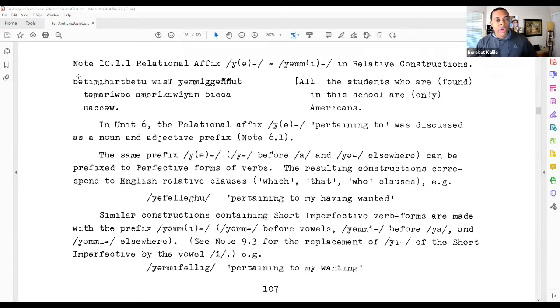And I want to draw your attention to note 10.1.1 here at the upper left corner, particularly that first line, "B'timirte betu wist yamiganyut." It's referring to Tamarioch here, which is the students. But as you see in the translation, it's specifically referring to the students who can be found, who are found in the school, in this school. And that's what we're going to really be focusing on in this video.